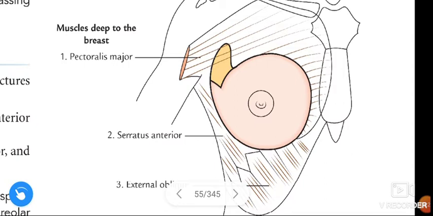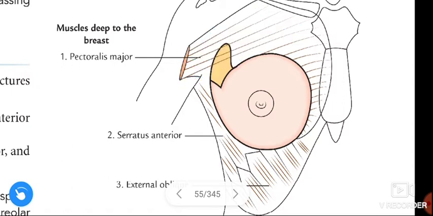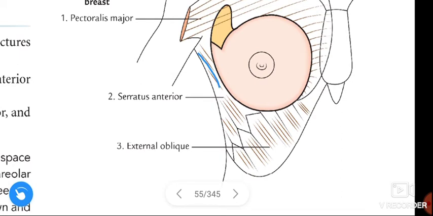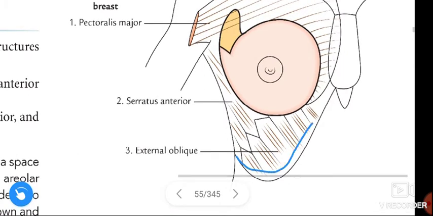See this figure. This figure gives the information about the three muscles that are present deep to the breast. The three muscles present deep to the breast are pectoralis major. This is the pectoralis major muscle. And see here, this is the serratus anterior. The important thing about the serratus anterior is that it is also called the boxer's muscle. And next, external oblique. This is the external oblique.